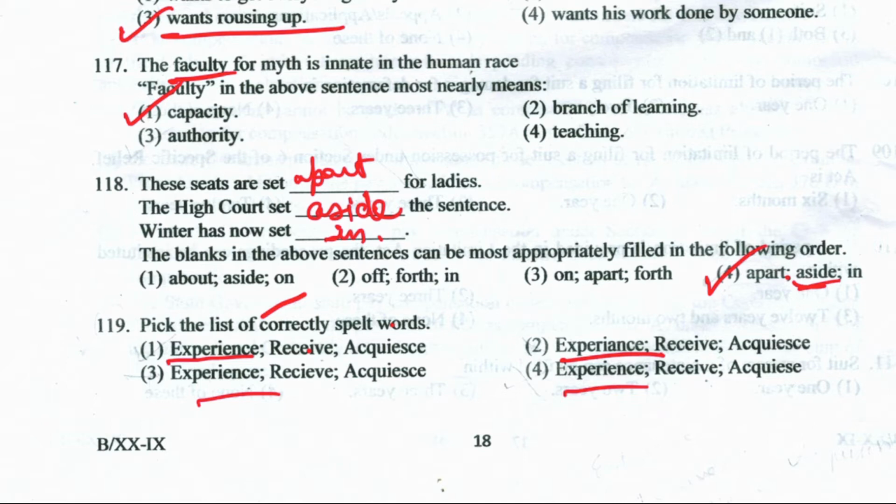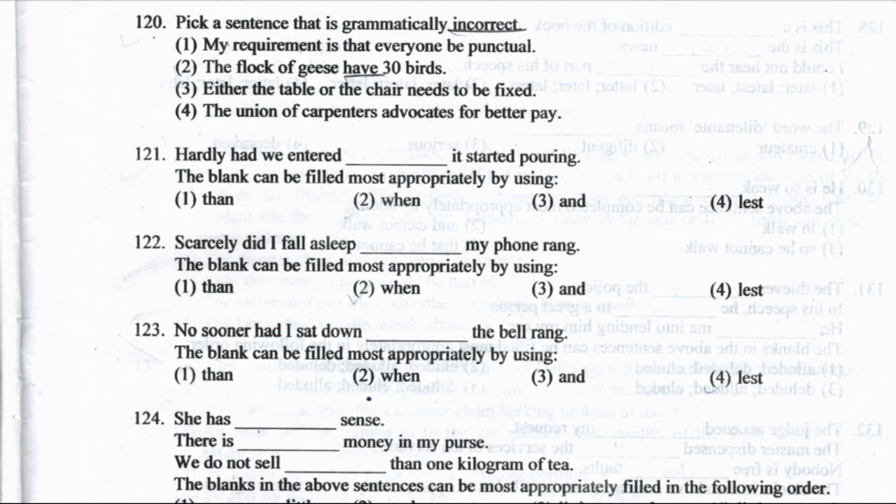Experience. What is the correct spelling of experience? E-X-P-E-R-I-E-N-C-E. Right, this one is right. Receive, right. Acquiesce, right. So no need to check the other options. The right option is option number 1 only: experience, receive, and acquiesce.